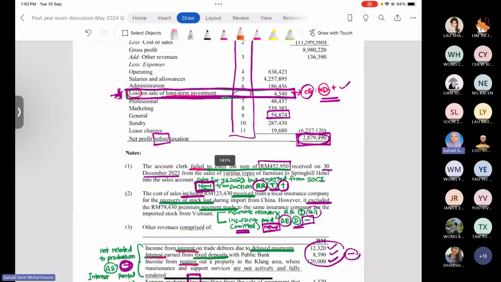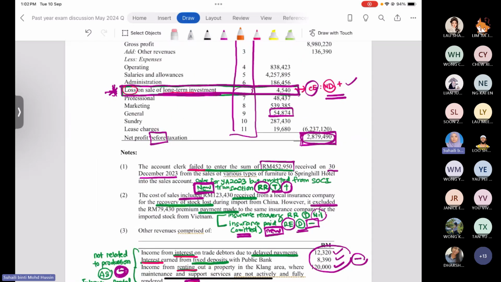Number 8 just now, in the Sochi, we have 539,385.